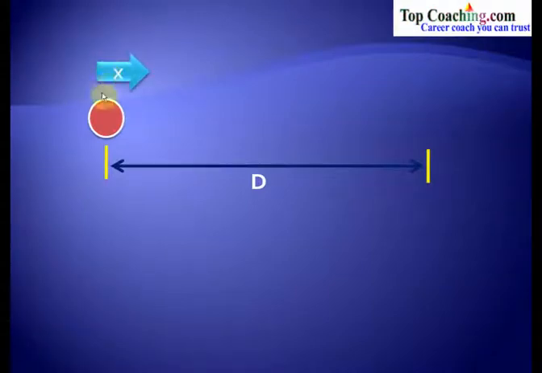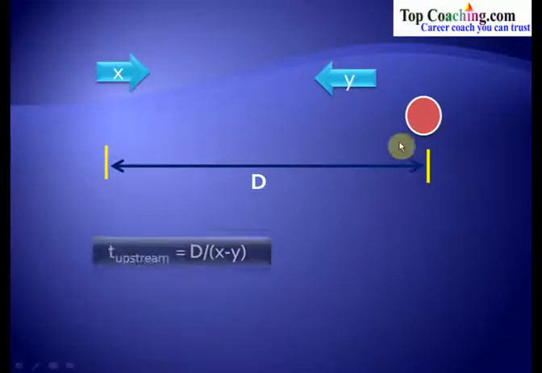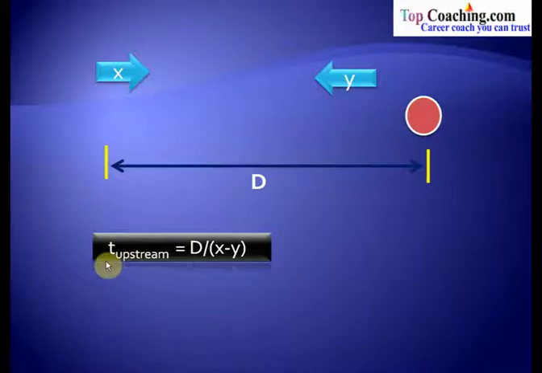Now let us say that the boat moves in this direction with the speed of x, and let us say that the speed of the water current in the left direction is y. The water current is moving from right to left, and so this becomes the case of upstream rowing, and so the boat moves and reaches this point. Now the t upstream, that is the time taken for rowing upstream, would be d divided by x minus y. D is this very distance, and the net speed now becomes x minus y as they are in the opposite direction, and it is a case of upstream rowing. So the time taken to row upstream would be d divided by x minus y.